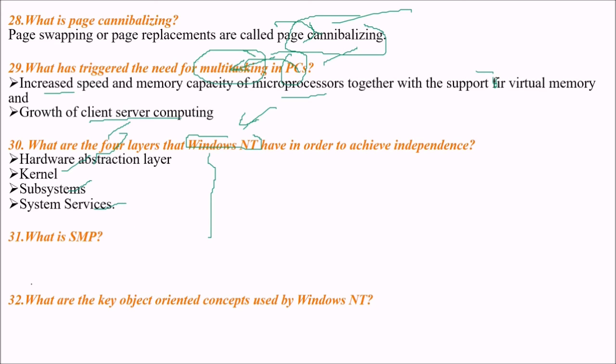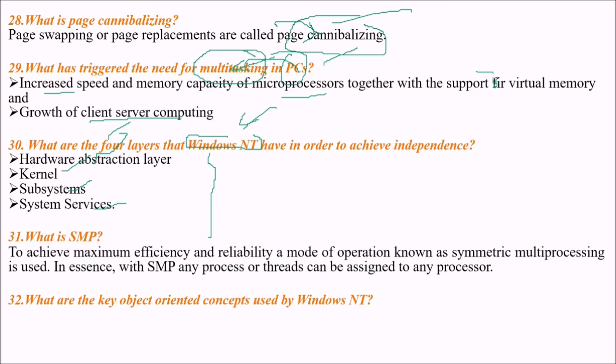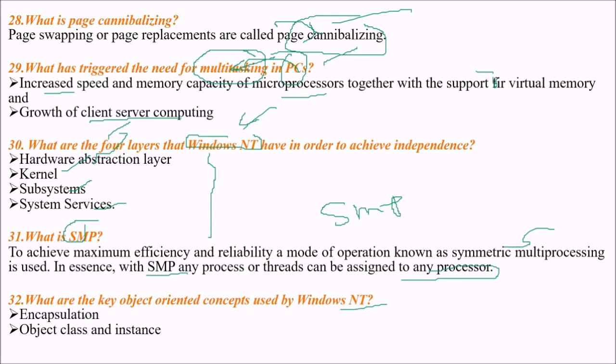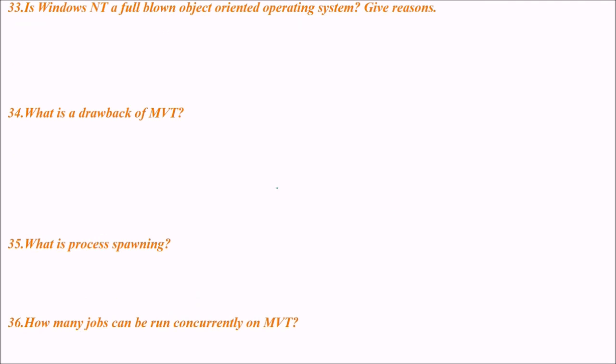What is SMP? Symmetric multiprocessing. To achieve maximum efficiency and reliability, a mode of operation known as SMP is used. With SMP, any processor threads can be assigned to any processor. What are the key object-oriented concepts used by Windows NT? Encapsulation, and object class and instances.